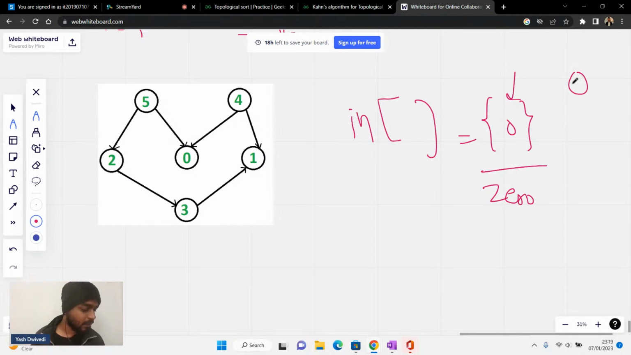Can I say this? In degree of everybody initially is going to be 0. It is going to get interesting as we go further, because after this problem, I'll solve another problem, alien dictionary. It is a hard problem and it will become easy for you. So initially everybody's in degree will be 0.